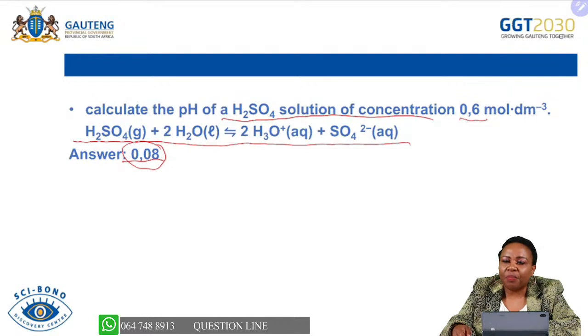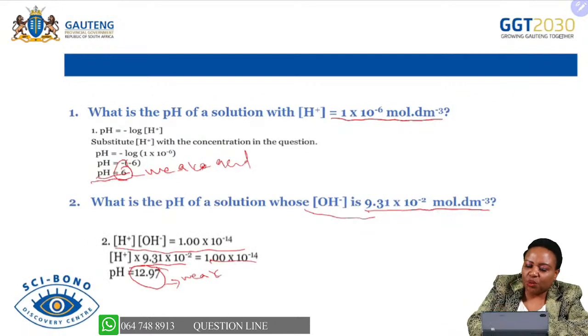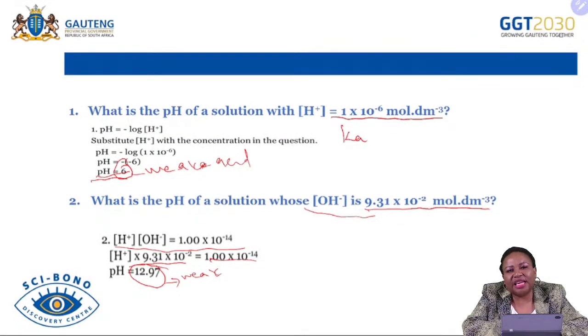However, more than that, the examiner can give you a clue for you to know whether you are dealing with a strong acid or a strong base. An examiner will give what we call the Ka value. Let me just use this slide. It is the ionization constant of that acid or the ionization constant of a base.